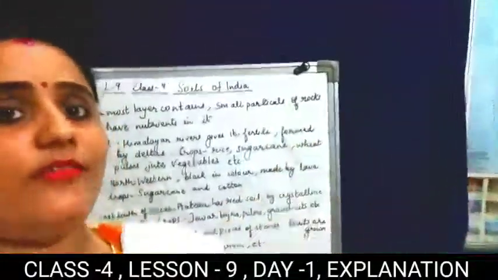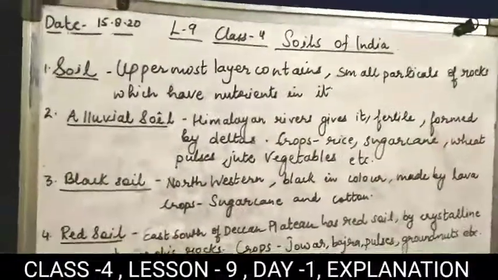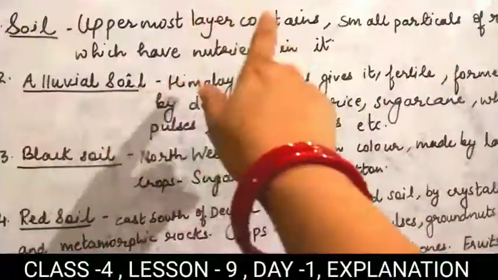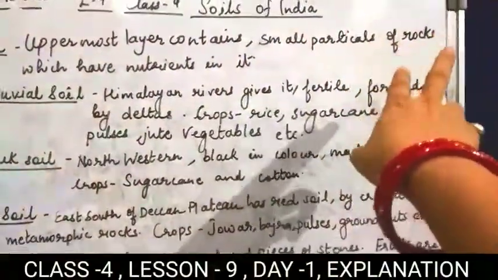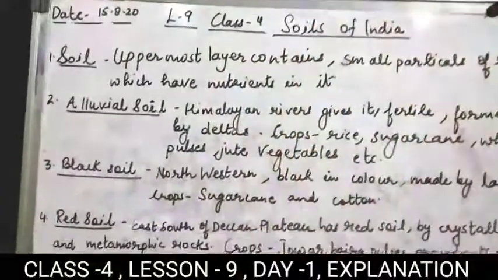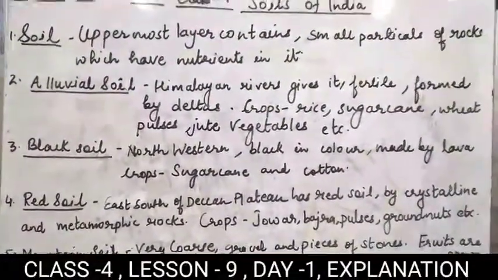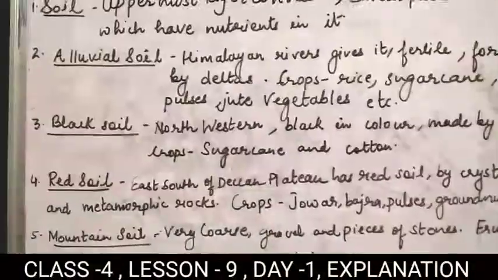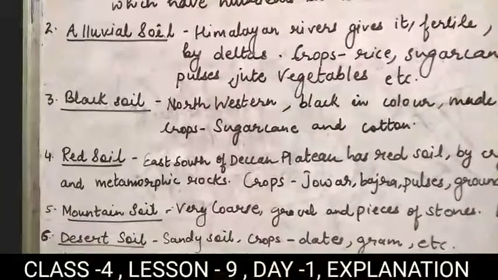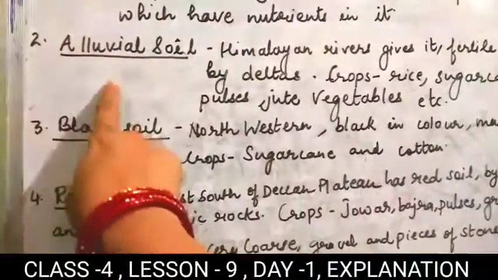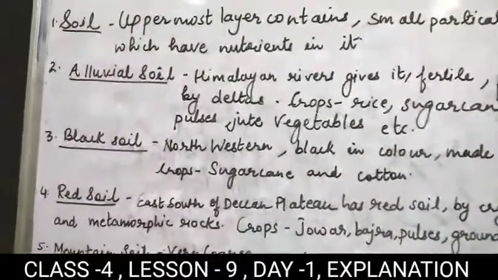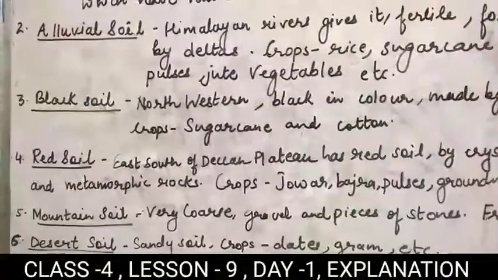So we have to study the varieties of soil here. Just look on the whiteboard, students. The soil is the uppermost layer of the earth that contains some small particles of rocks which have nutrients in it. In previous chapters you have studied that soil has nutrients, and you have studied one name also, the alluvial soil. Alluvial soil has very good nutrients, so the fertility of the soil is very good and it gives good produce.